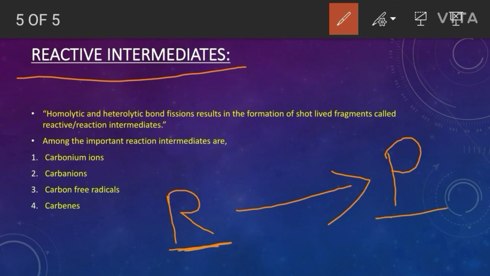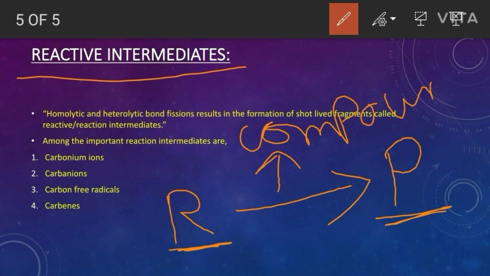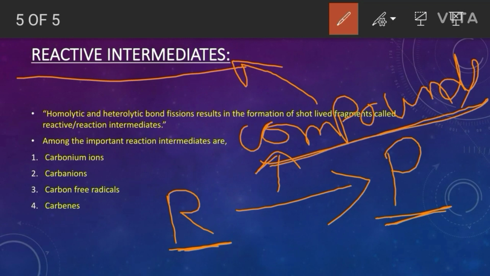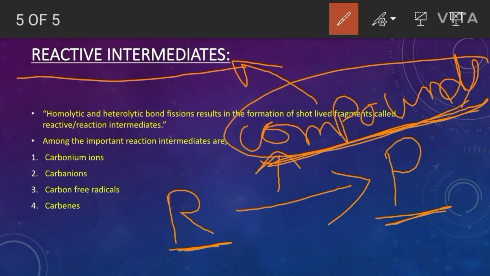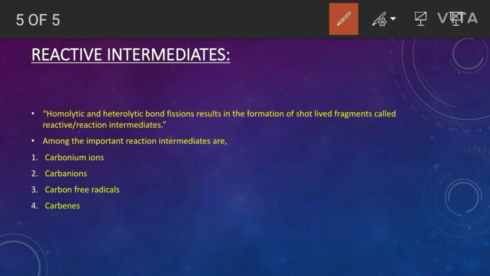Before forming products, the reactants form some compounds. These compounds are called reactive intermediates or reaction intermediates. Reaction intermediate means they are formed in between the reaction. Reactive intermediate means these compounds are highly reactive.